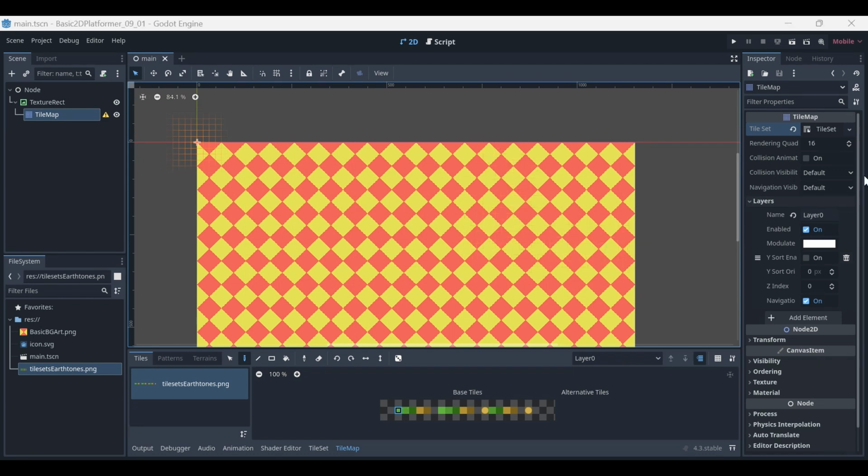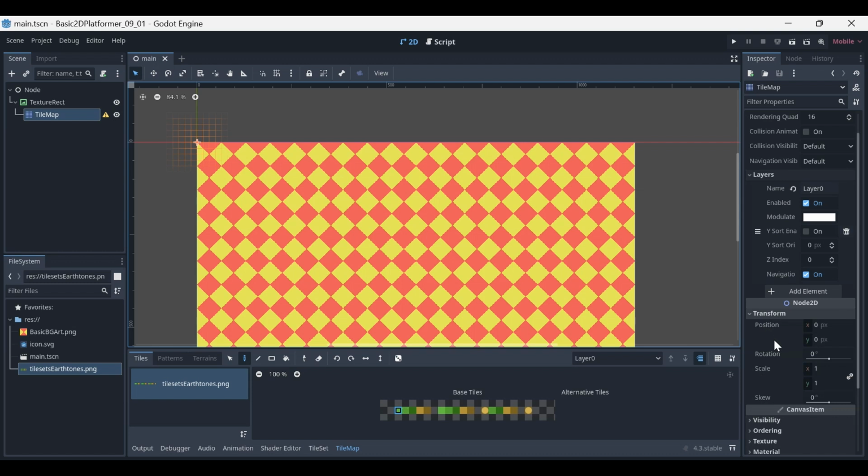Okay, so one thing we can do here, let's look here. In the transform, right? Let's say we set the scale to 3 right now.